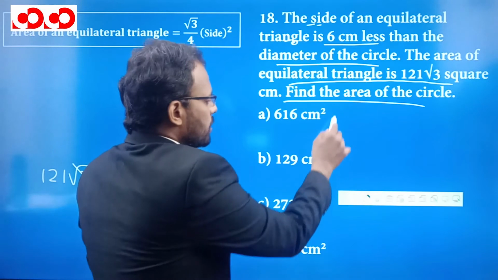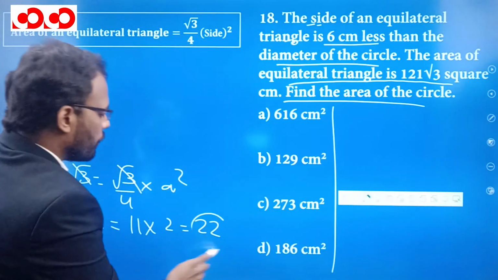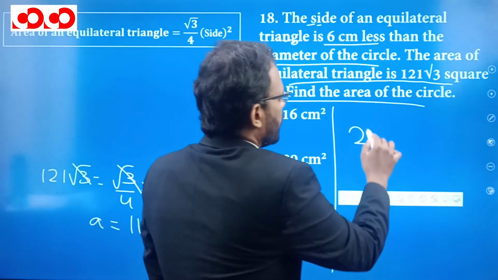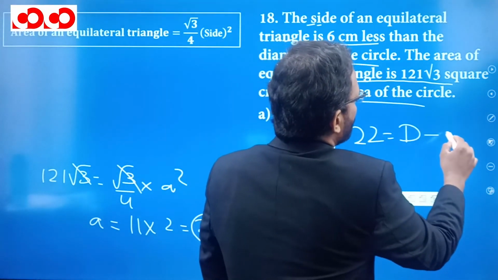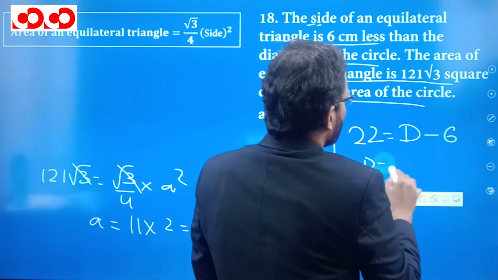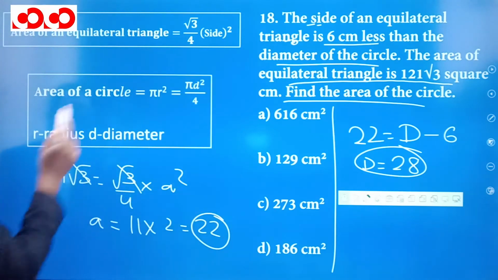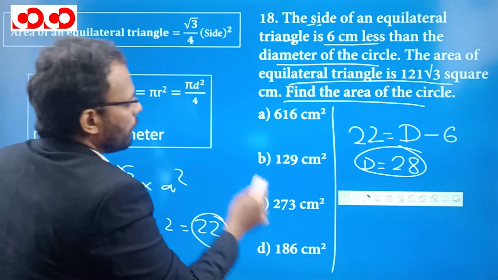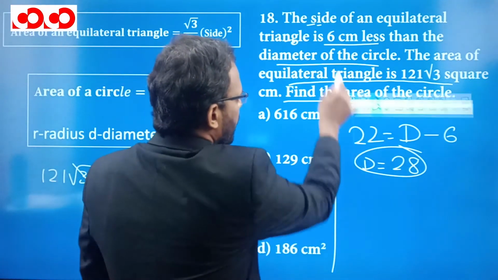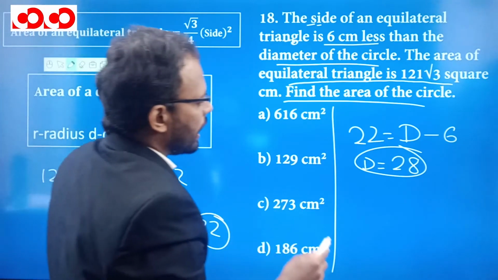Now it is mentioned that the side of this 22 is 6 centimeter less than the diameter minus of 6. If you do, the diameter comes out to be 28. Diameter comes out to be 28 centimeters. Now the area of a circle is pi r square, or we can write pi d square by 4. Anyways you can write and find the area. So whichever you like, you can take that and try to solve it.